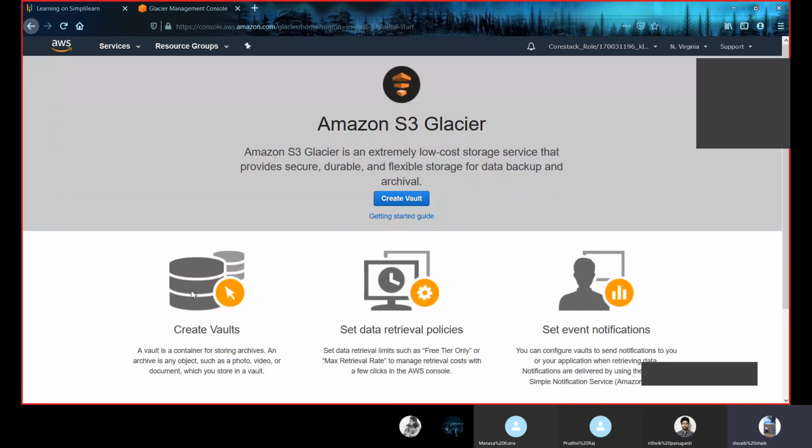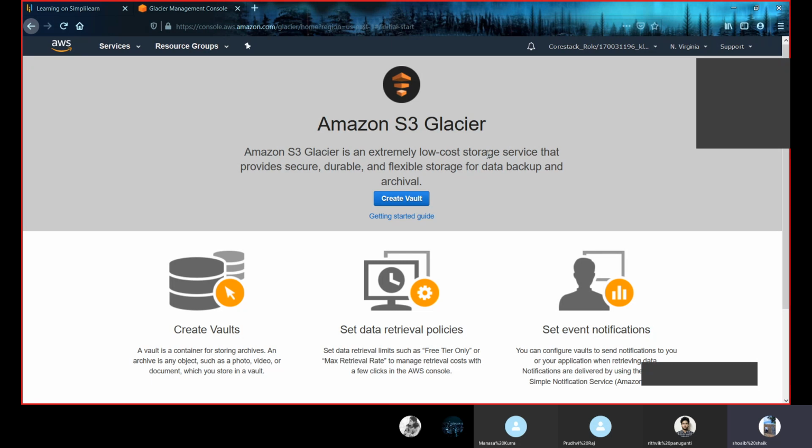Mainly used for data archiving and long-term backup. If we require to hide some data, then we can use Amazon S3 Glacier. Apart from this, it is low in cost, secure, and provides us with flexible storage for data backup as well.